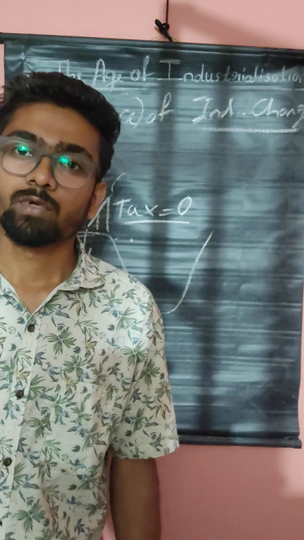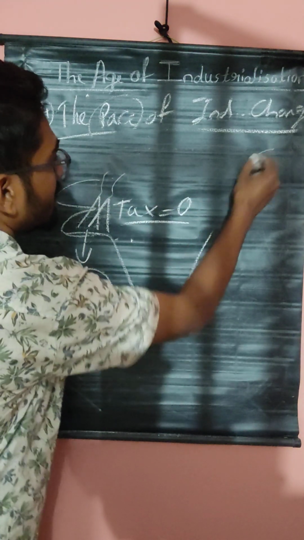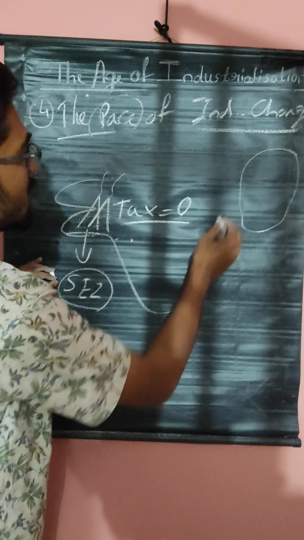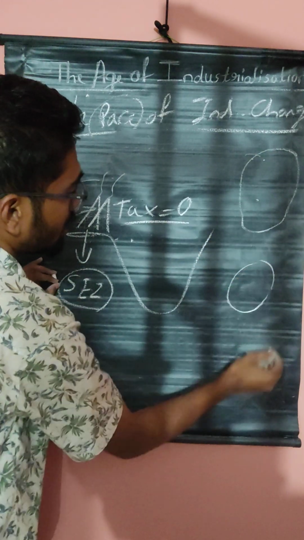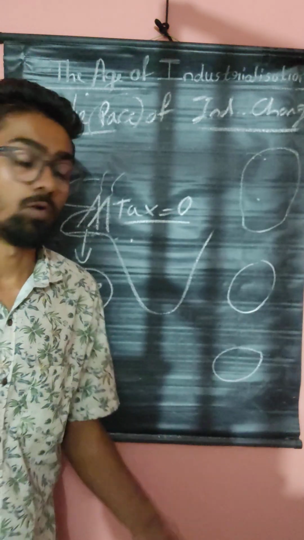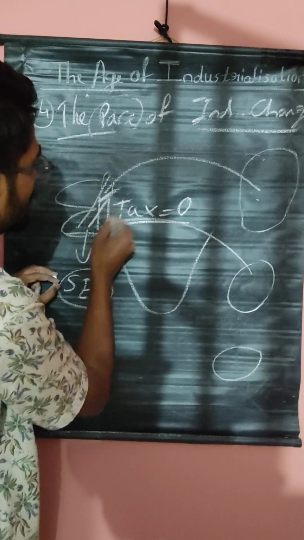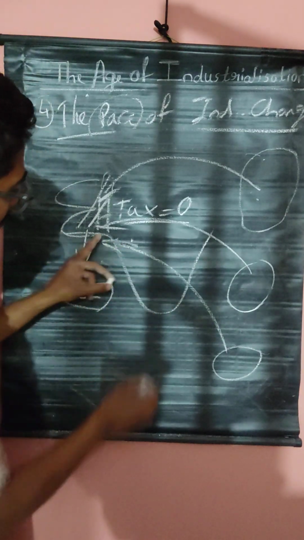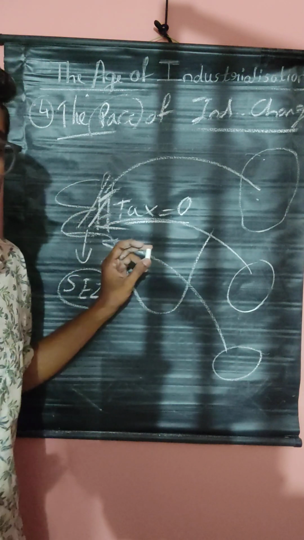Because of that interest, foreigners from other countries, for example England, America, Europe, some rich people there, will invest and construct industries here, or they will give money to some industrial developers.